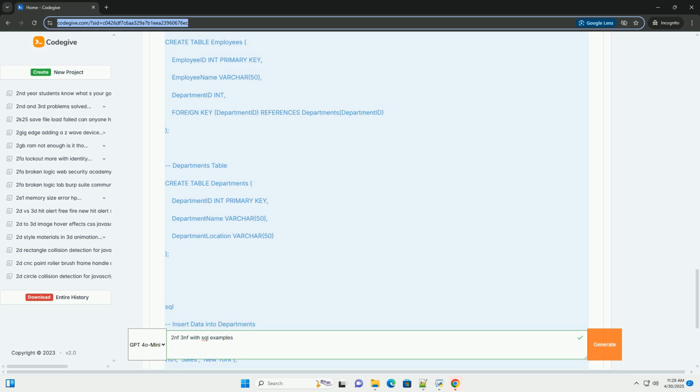The problem is partial dependency. Product name depends only on product ID, part of the primary key. Supplier name and supplier address depend only on supplier ID, which is not part of the primary key. Solution: decompose into 2NF tables.